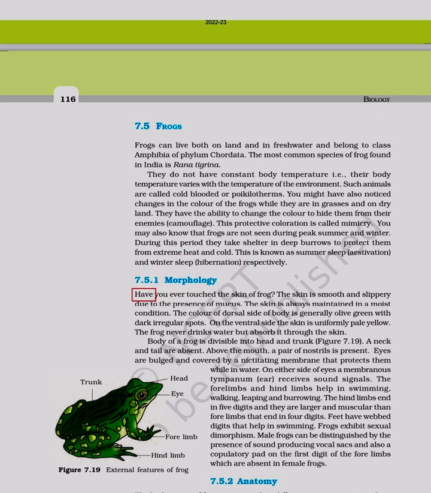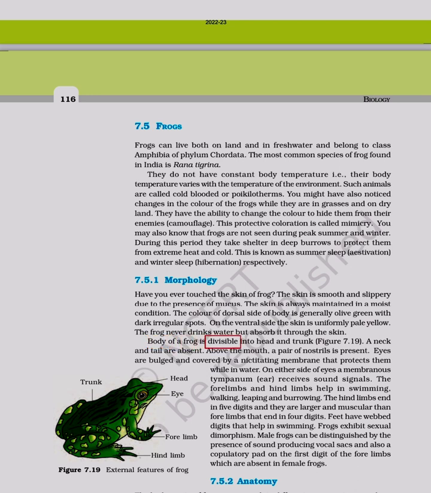7.5.1 Morphology. Have you ever touched the skin of frog? The skin is smooth and slippery due to the presence of mucus. The skin is always maintained in a moist condition. The color of dorsal side of body is generally olive green with dark irregular spots. On the ventral side the skin is uniformly pale yellow. The frog never drinks water but absorbs it through the skin.